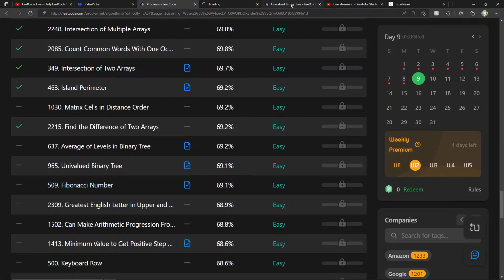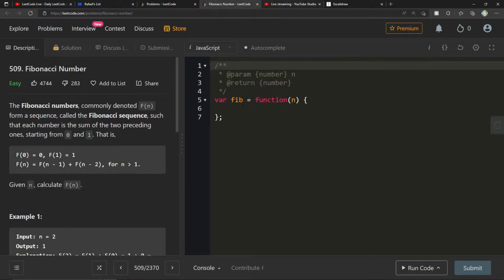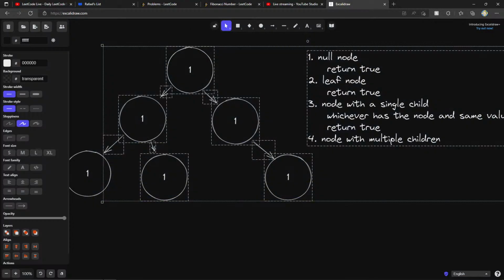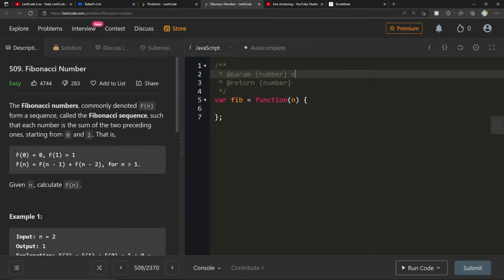All right, Fibonacci number. That's exactly what I made today's stream about. I think this one's really cool. And again, we're gonna do a drawing because this really, really helps here. We're gonna remove all this and we're gonna do Fibonacci. So f of 0 is 0 and f of 1 is 1. So f of n is f of n minus 1 plus f of n minus 2.